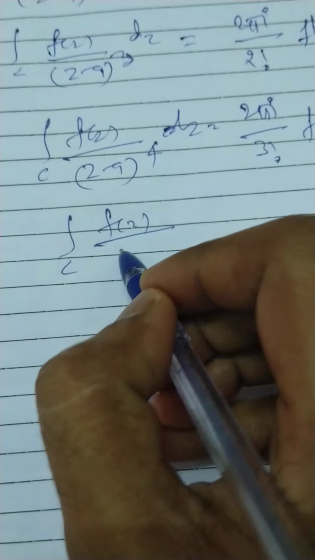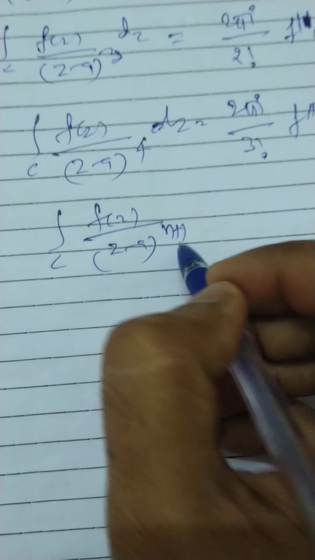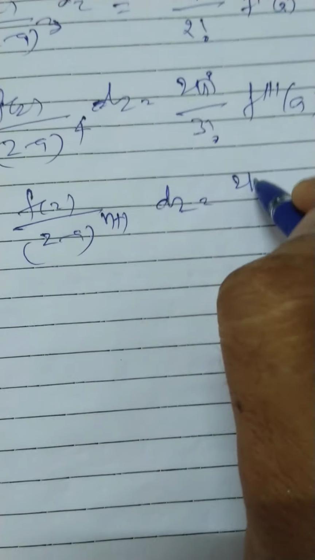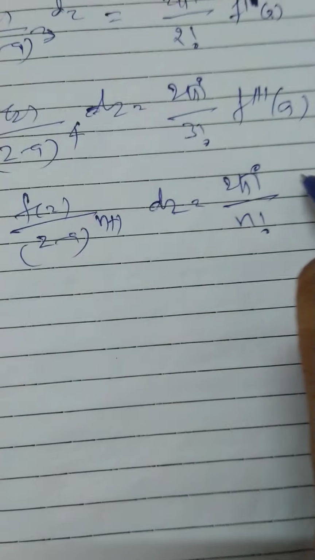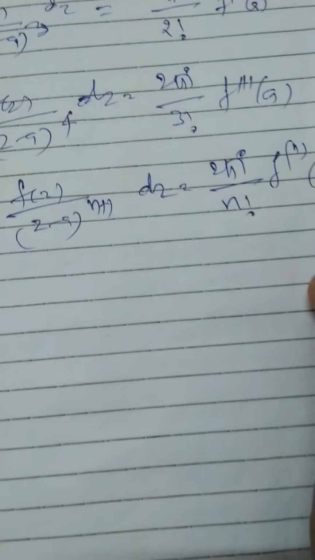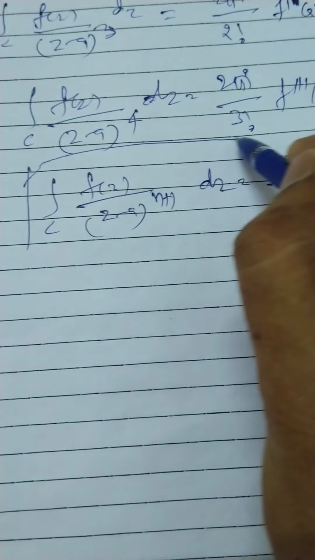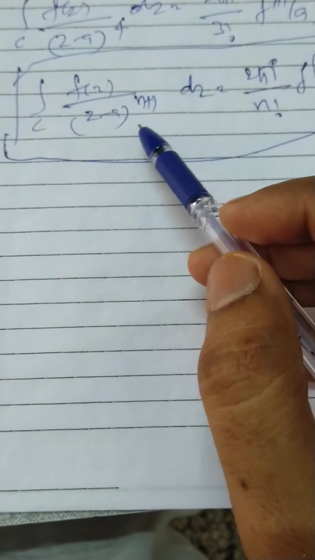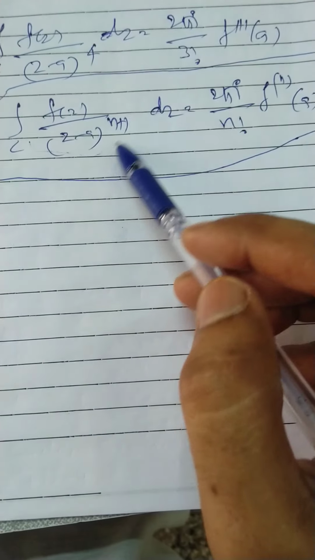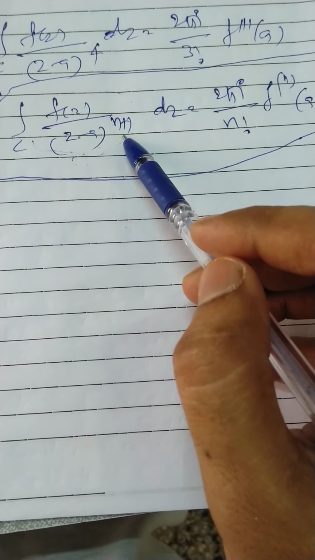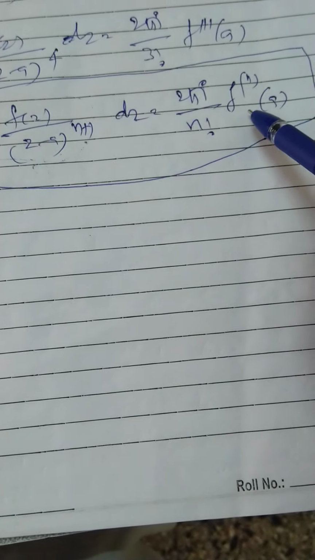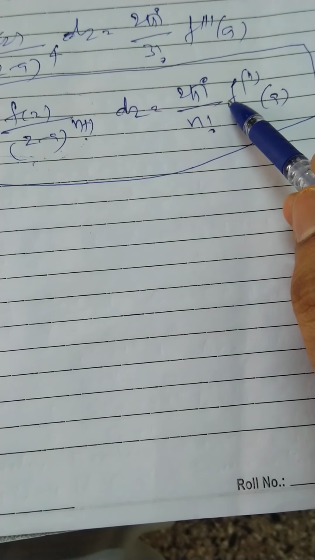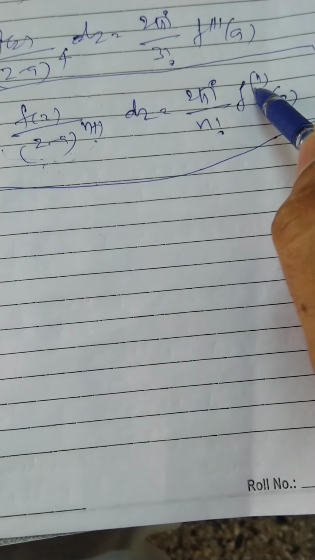So generalizing this one, we can get integration C f of z by (z minus a) whole power n plus 1 dz is equal to 2 pi i by n factorial f^n of a, where this one is considered as the generalized Cauchy integral formula for evaluating the integrals of the form f of z by (z minus a) whole power n plus 1, where the right hand side value is the function value whose nth derivative is carried first.